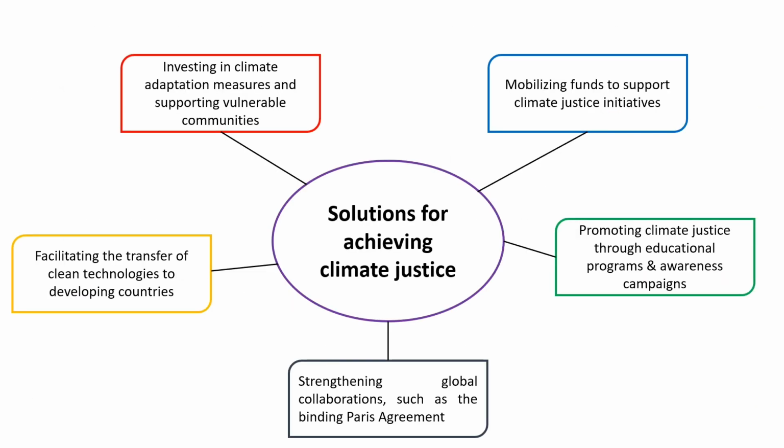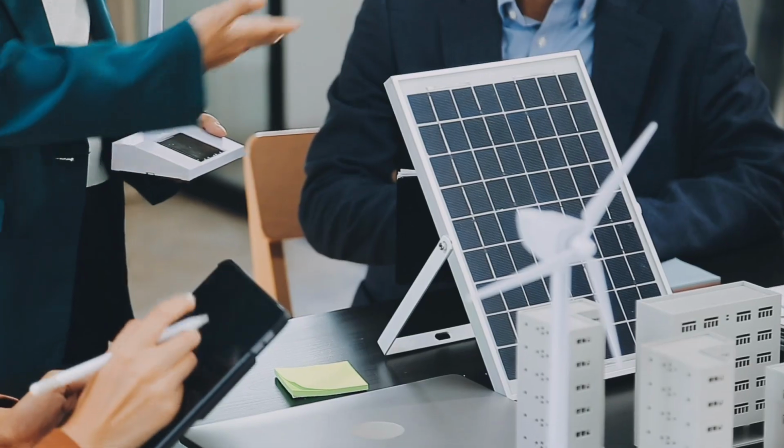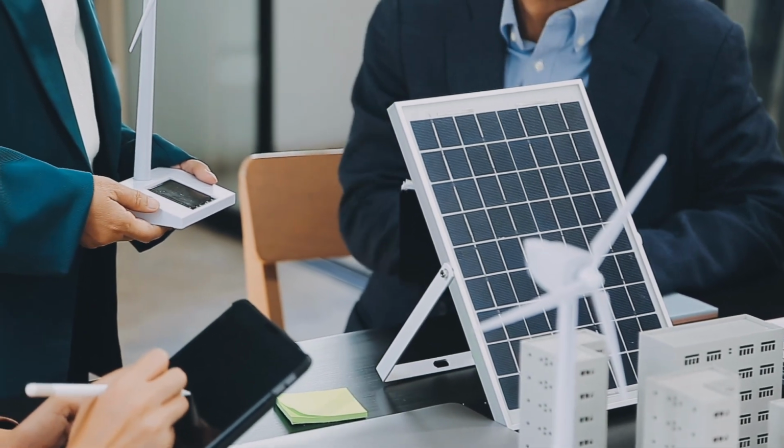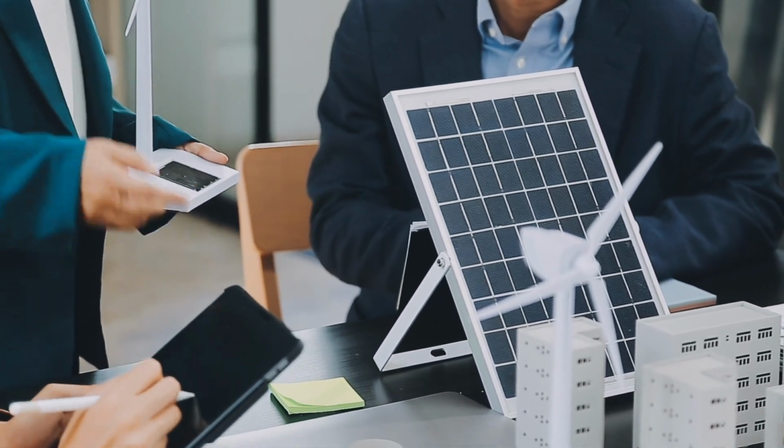So now let's discuss some of the solutions for achieving climate justice, which look a little bit difficult or tricky while doing the on-ground implementation, but it's not impossible to achieve them. The first one is about investing in climate adaptation measures and supporting vulnerable communities, including coastal regions and small island nations, through resilient infrastructure and community-based programs. Then the second one is about facilitating the transfer of clean technologies to developing countries and promoting knowledge sharing platforms to enable low carbon transition.